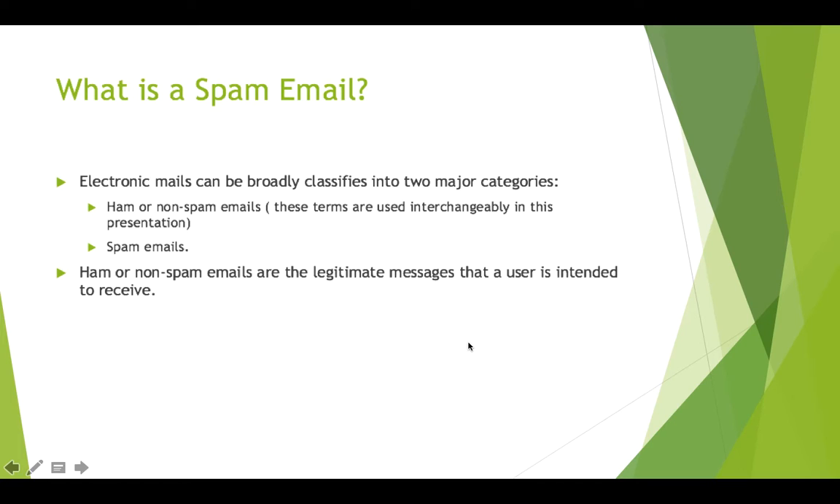Now let's start with describing what a spam email is. Electronic emails can be broadly classified into two types. Number one, ham emails. Number two, spam emails. Ham emails are the ones with legitimate content that a user is intended to receive.